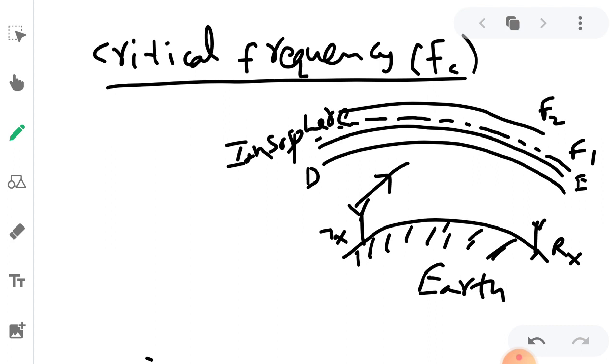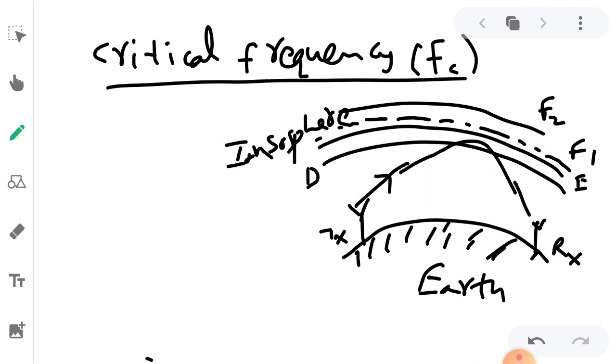Beyond 20 megahertz, if you transmit, that will not be reflected by the E layer, it will be reflected by the F1 layer. So the highest frequency of the E layer, for example, can be 20 megahertz. Above that, it will not be reflected back to the surface of the Earth, and it will not be received by the receiver antenna, right?